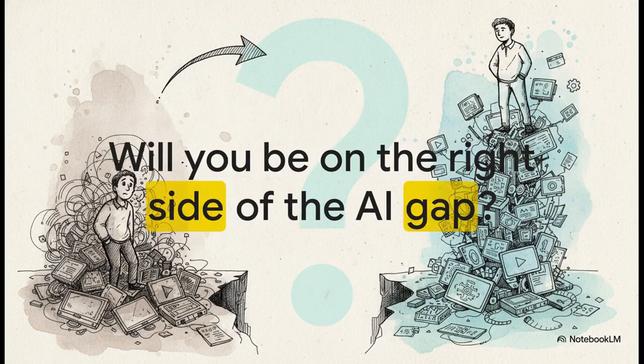Which leaves me with this final provocative thought for you to chew on. Will you be on the right side of the AI gap, or are you going to be wondering why you're 6 months behind? Look, the most expensive gap in the industry right now is between the people who are opening a browser tab and experimenting today, and those who are just watching explainers and waiting. So don't just wait. Open Flow tonight, build just one 30-second clip, and experience the magic for yourself.